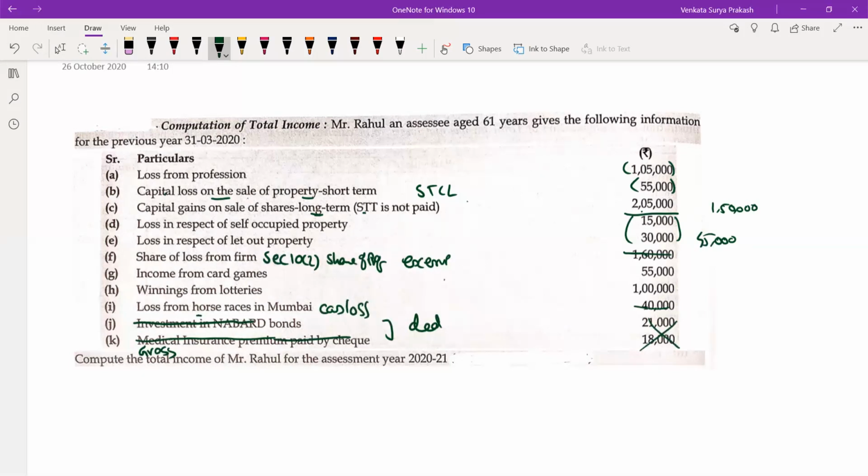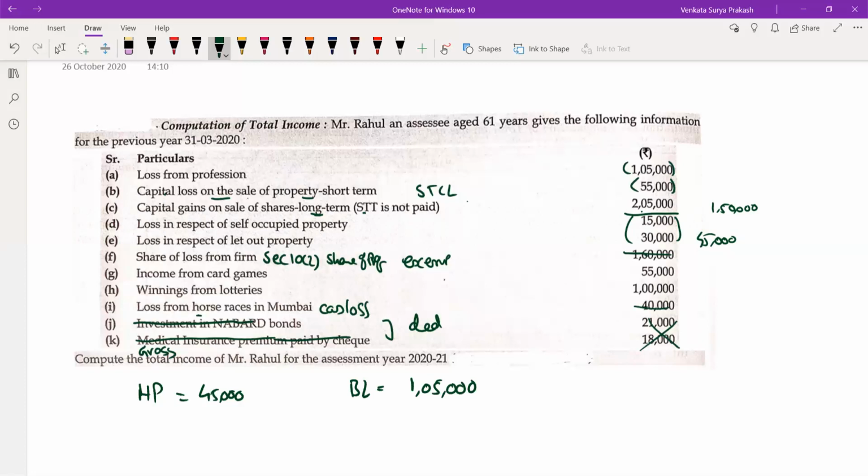In this, let us see what are the losses we have. What losses we have? Business loss. What is the business loss? 1,05,000 is the business loss. What is the other loss you are having? House property. You are also having a loss from house property amounting to 45,000. First, let us mark off the losses, then we'll try to come to the incomes, then we'll see what we can do. Then, what are the incomes we have?